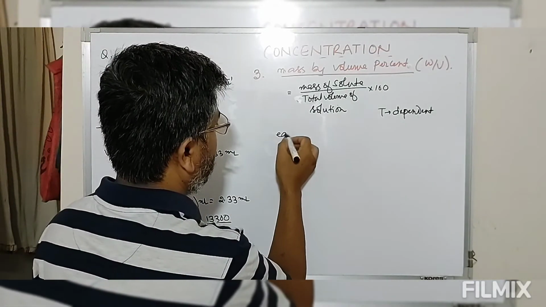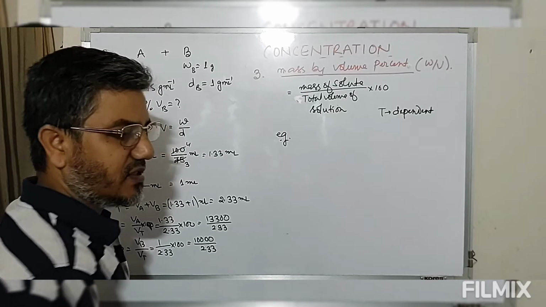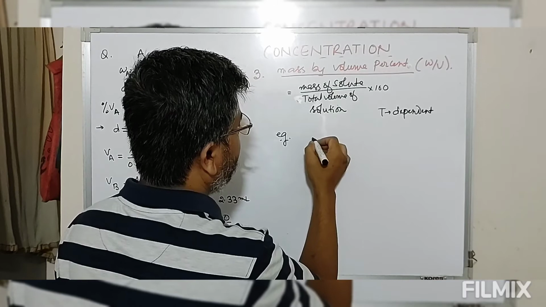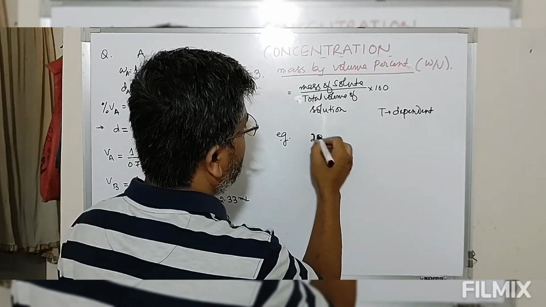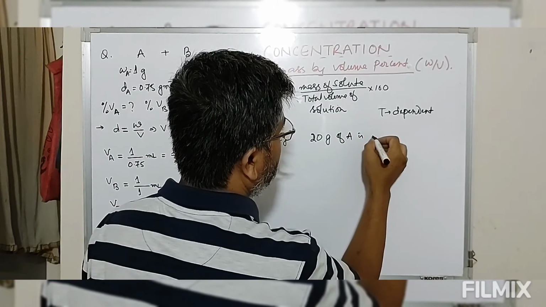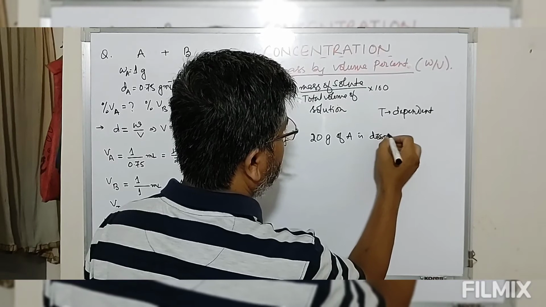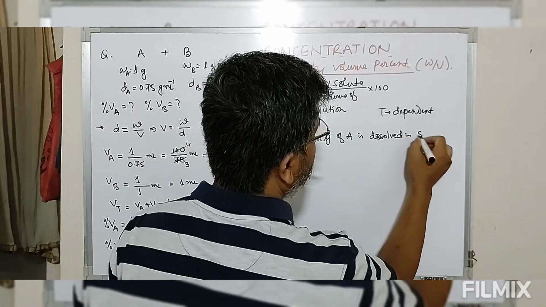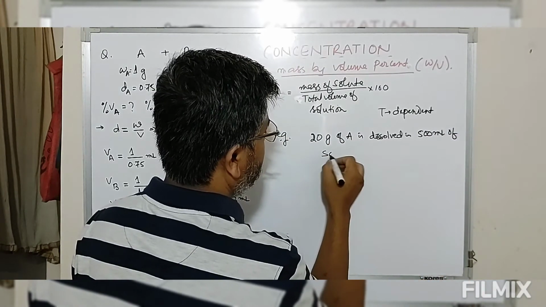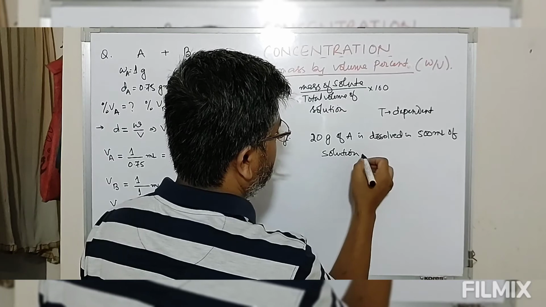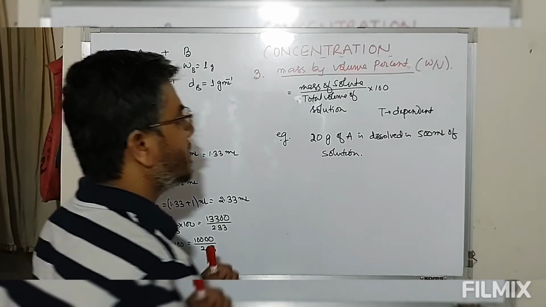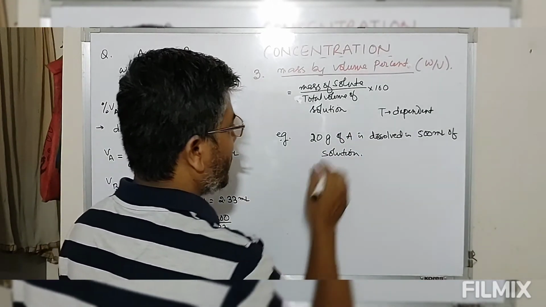So let me explain this by use of an example. Suppose 20 gram of A is dissolved in 500 ml of solution. Then what is the mass by volume percent of A?